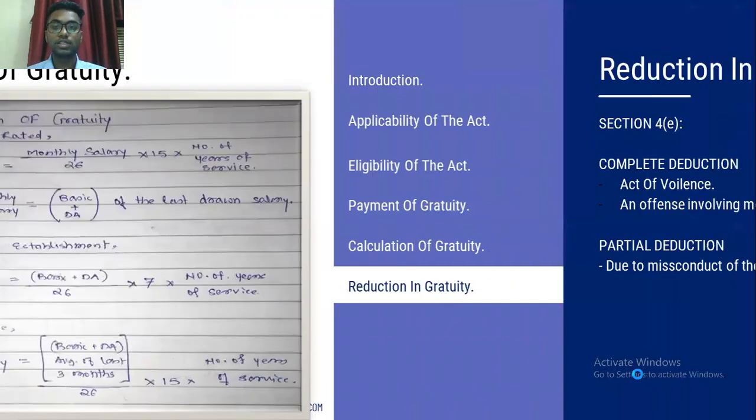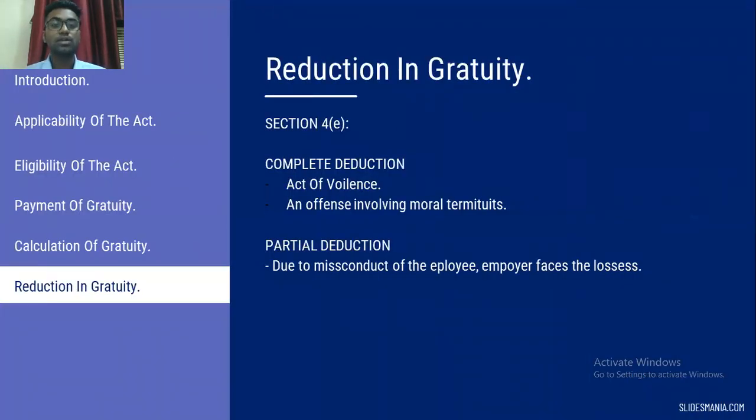Then we have the reduction of gratuity. Section 4 subsection E says there is complete reduction and partial reduction. Complete reduction applies when a person commits an act of violence which may cause losses to the organization; then the organization or employer can deduct the gratuity completely. Also an offense involving moral turpitude.